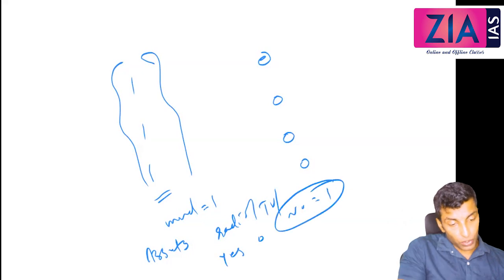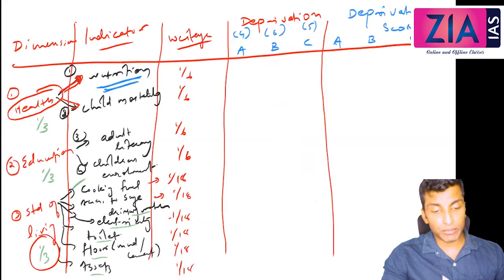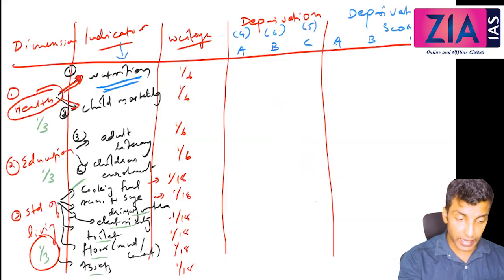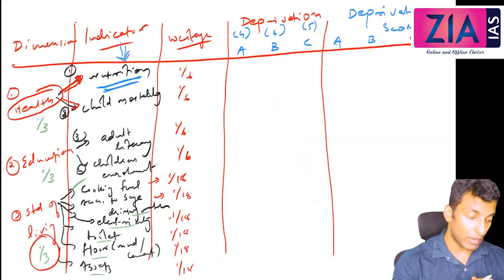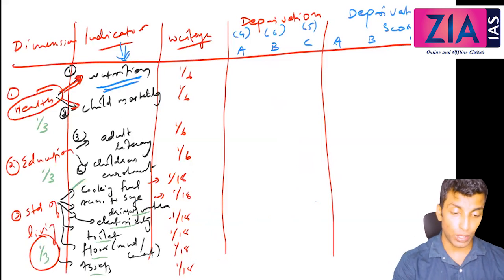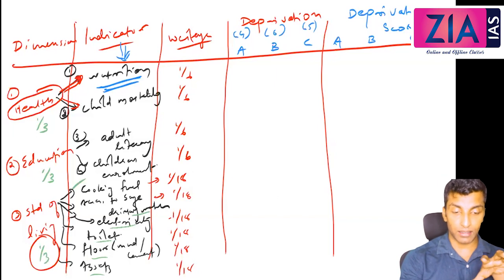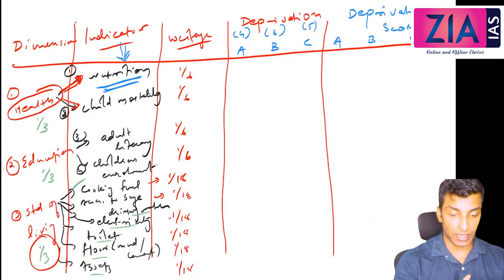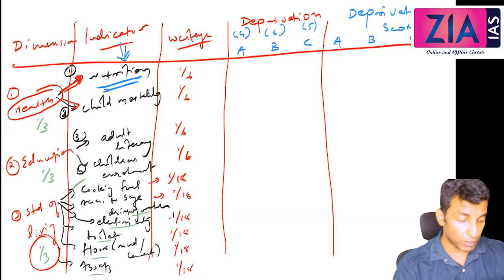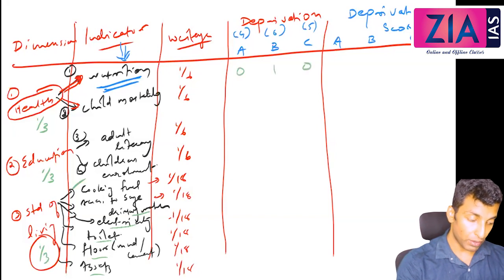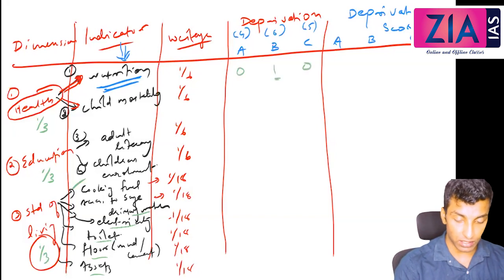You don't need to get into all of those things; I'm just explaining how it is going to be calculated. For each indicator there will be a threshold in terms of 1 and 0. We will put some values here, and based on that we can understand whether the different families are multidimensionally poor or not. Let me put some values. Threshold, let's put 0, 1, 0. That means there is a deprivation for family B in the first indicator.